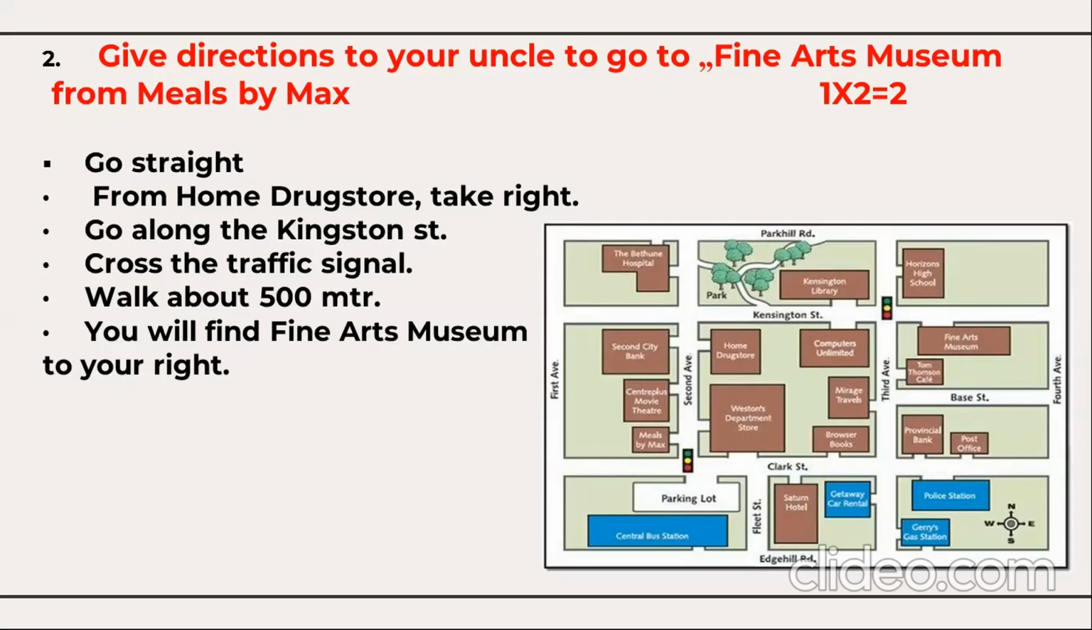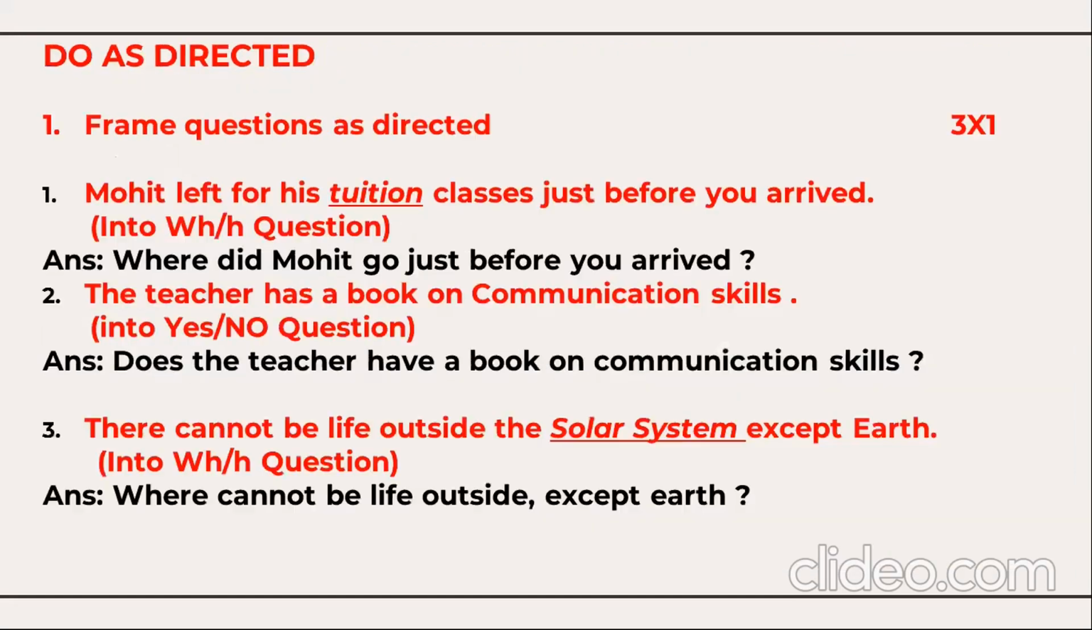So here a map is given, and according to the map, you need to give directions to your uncle to go to Fine Arts Museum from Meals by Max. So you can write the answer like this: Go straight from home, drugstore, take right, go along the Kingston Street, cross the traffic signal, walk about 500 meters, then find Fine Arts Museum to your right. This is for 2 marks.